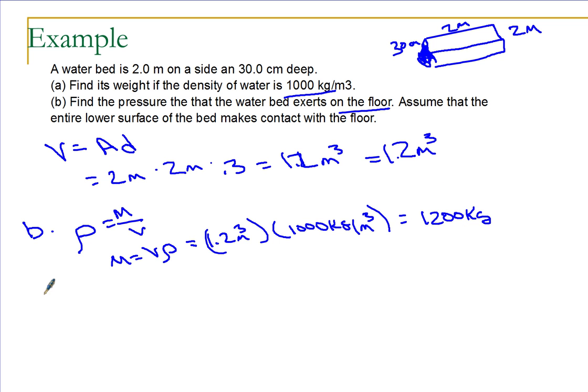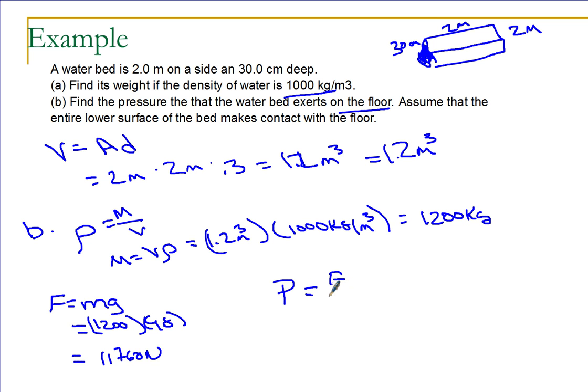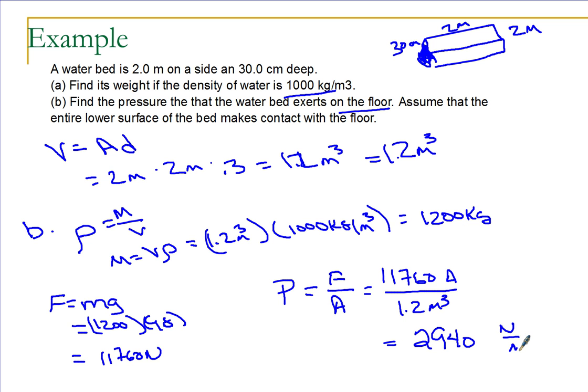What is the force that this applies? If I wanted to find the force, well, the force is just going to be the weight of the water, which is 1,200 kilograms times 9.8, or about 11,760 newtons. But we ask for the pressure. Pressure is force per unit area. So this is 11,760 newtons divided by my area of 4 meters squared, or about 2,940 newtons per meter squared, or pascals.